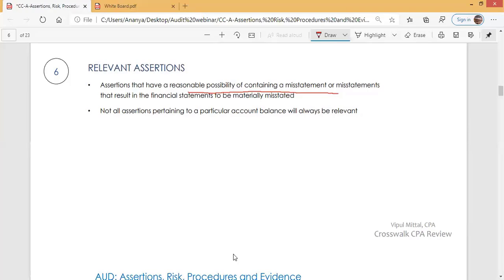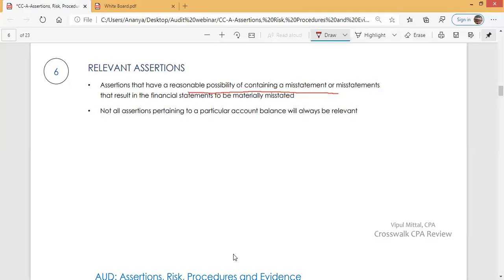It is very much possible that value of inventory is not $100,000, but value of inventory is $50,000. There is a possibility that inventory is obsolete, outdated, rotten, maybe damaged, but management has reported it at $100,000 when its value is very less. There is a possibility that inventory is overstated. Now, is this valuation assertion relevant to the auditor? Answer is yes. Why? Because there is a reasonable possibility of containing a misstatement in valuation assertion. So auditor is concerned primarily of relevant assertions.